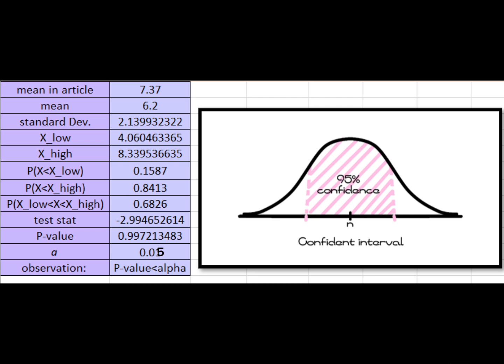Now, let's calculate the p-value. The p-value tells us the probability of observing a test statistic like the one we observed, under the assumption that the null hypothesis is true. In our case, the p-value is less than the alpha, leading us to reject the null hypothesis. This indicates strong evidence that the average time teens spend on their phones is indeed different from the population mean.